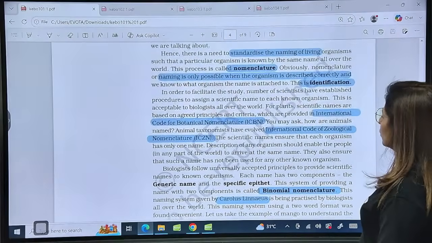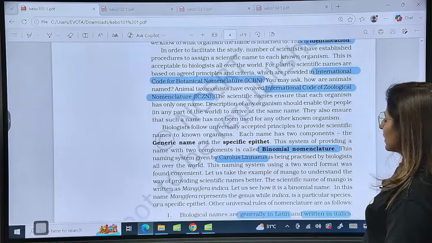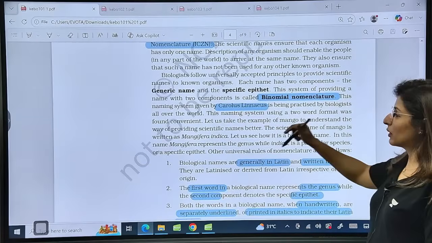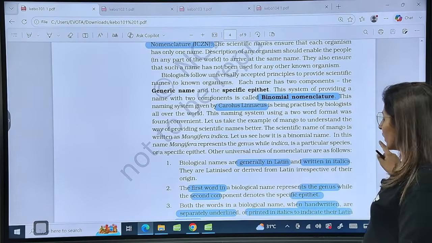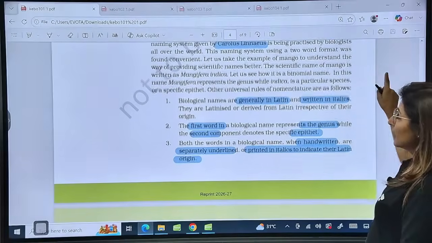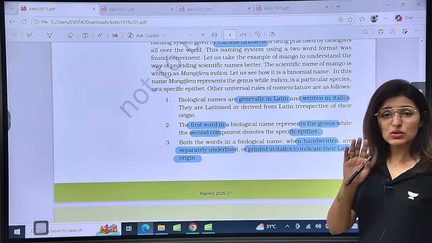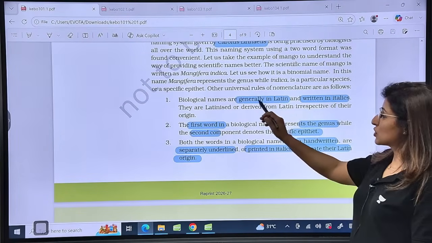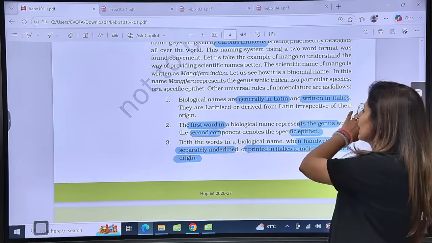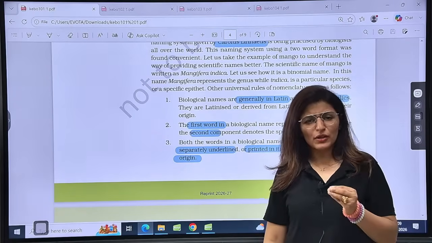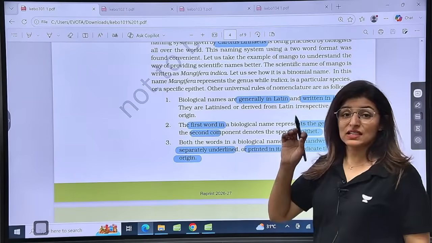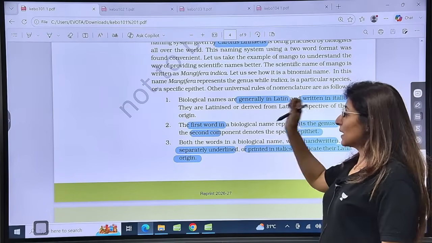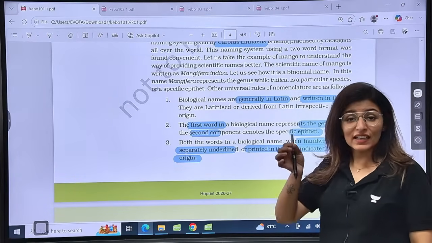Okay. So yes, so this is ICBN. Then we have binomial nomenclature. Who gave this? This is Carl Linnaeus. And what does binomial nomenclature say? That according to this, guys, every name is going to have 2 parts. So generally in Latin, and that is why it is italicized. So it is a common question even in assertion and reason. Why do we italicize the scientific name? Just to highlight its Latinized origin.